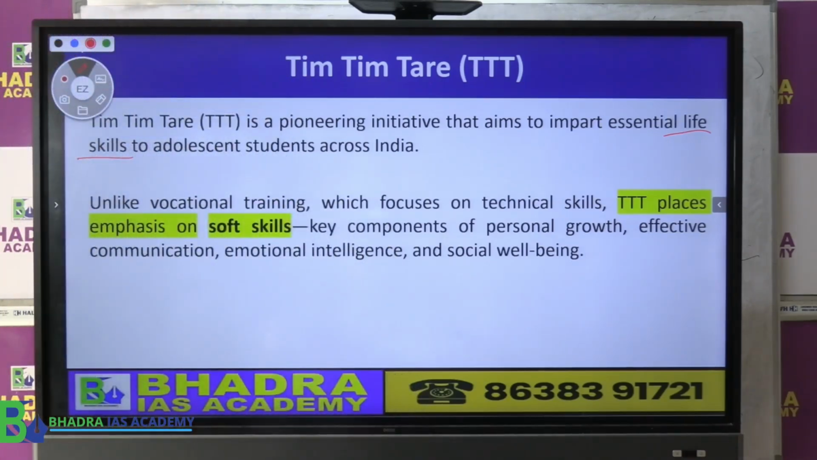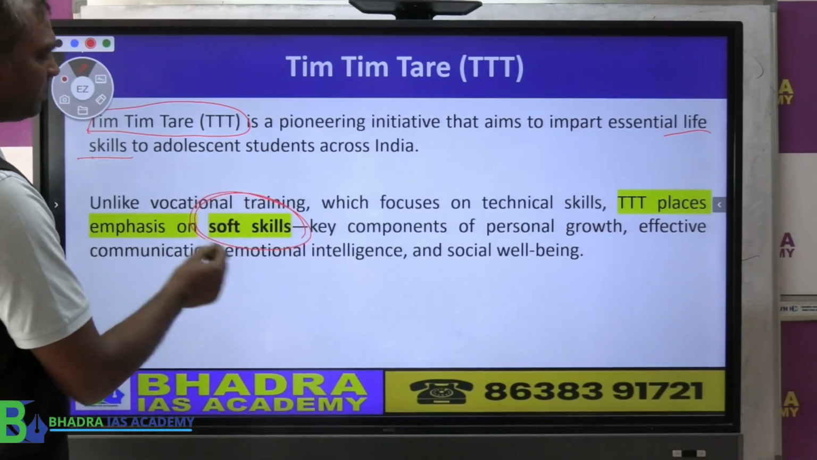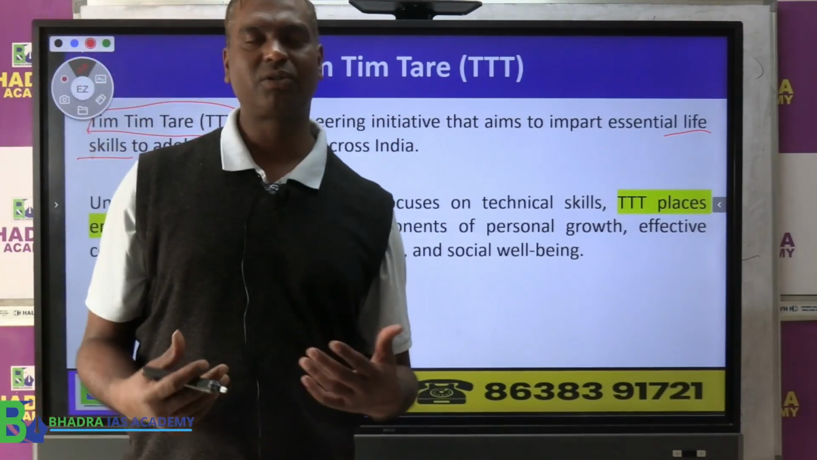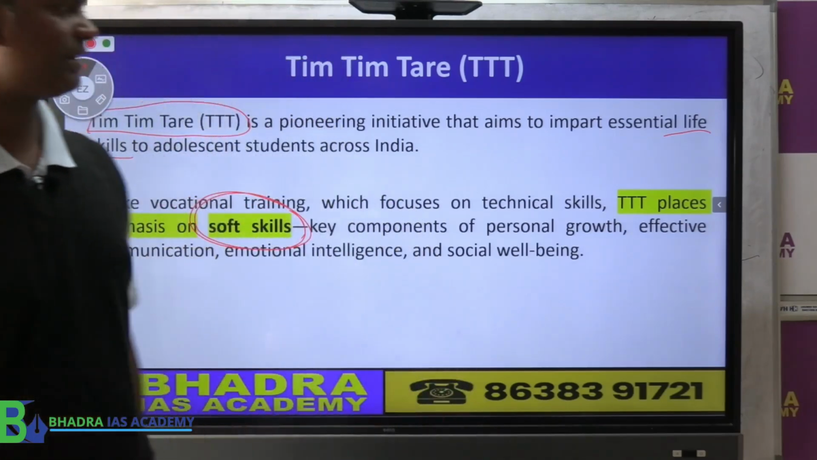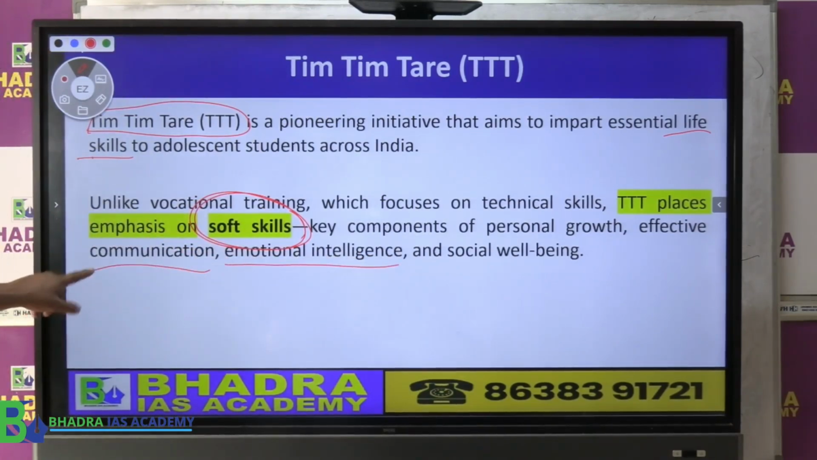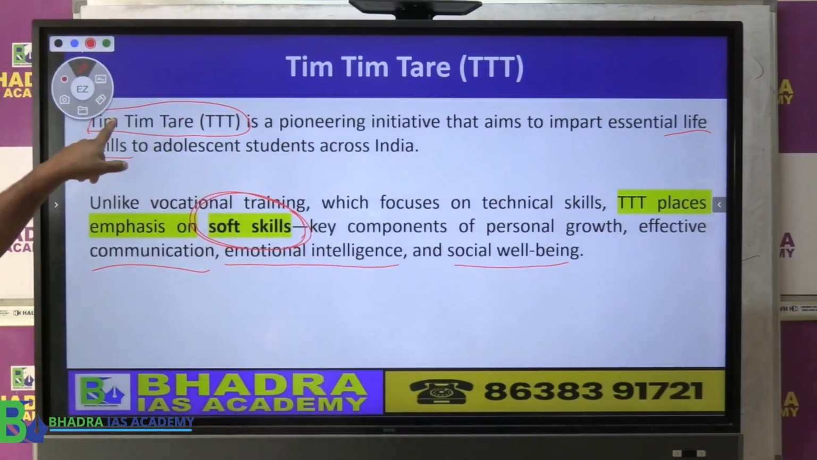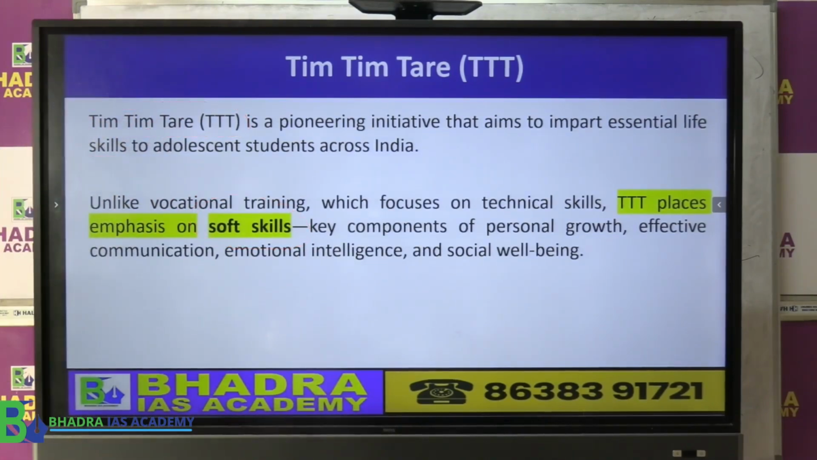Now the point is, this Tim Tare is basically a program, an initiative that tries to develop life skills, basically for adolescent students across India. This places importance on what we call soft skills. Soft skills means what? Communication, personal growth, a little understanding of personality development, etc. So this is what we call emotional intelligence, communication skills, social well-being of children. These things are taken care of by this initiative. So this has been mentioned in the economic survey.